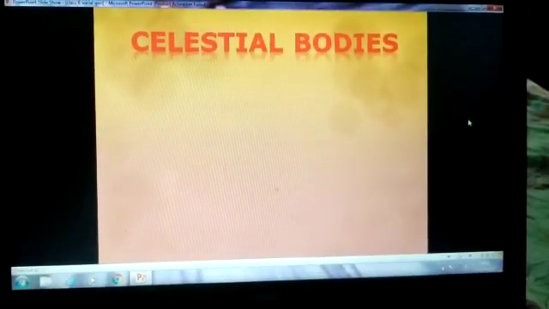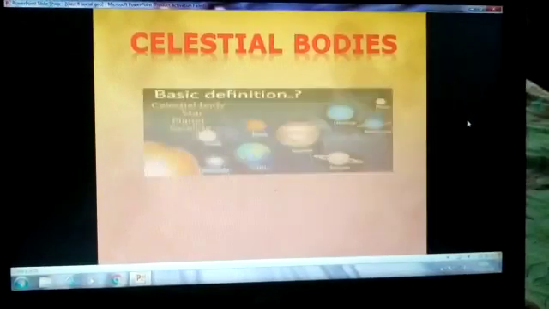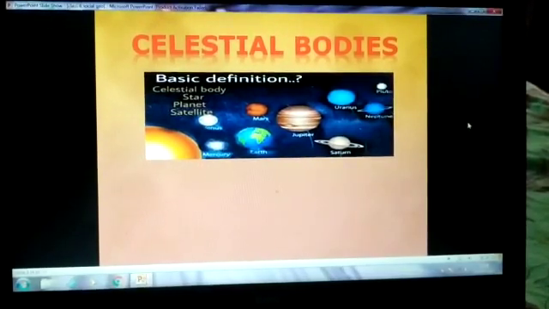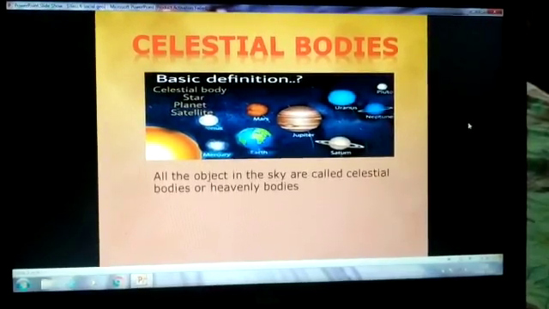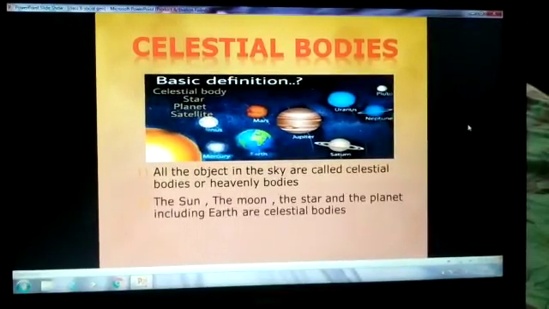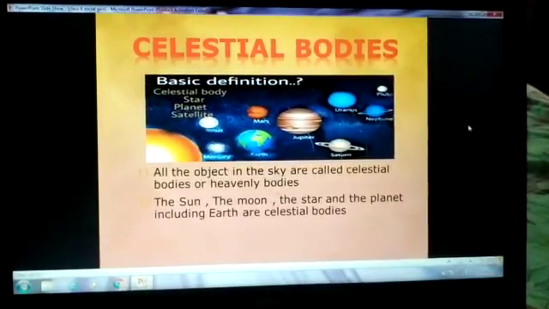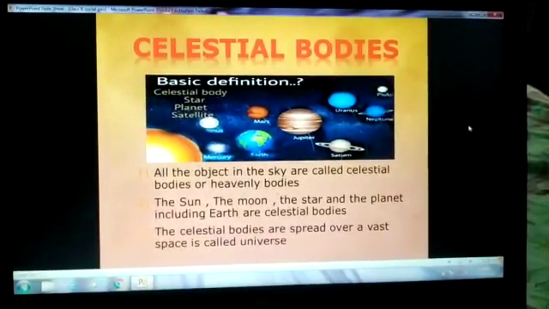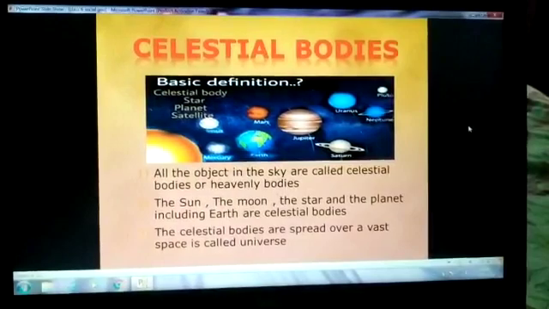First of all, we'll know about the celestial bodies, what it is. Basic definition, if we say, the celestial bodies are what? The star, the planets, the satellites. So the first point is all the objects in the sky are called celestial bodies, or we may say heavenly bodies. The sun, the moon, the star, and the planet including Earth are called celestial bodies. The celestial bodies are spread over a vast space is called universe.